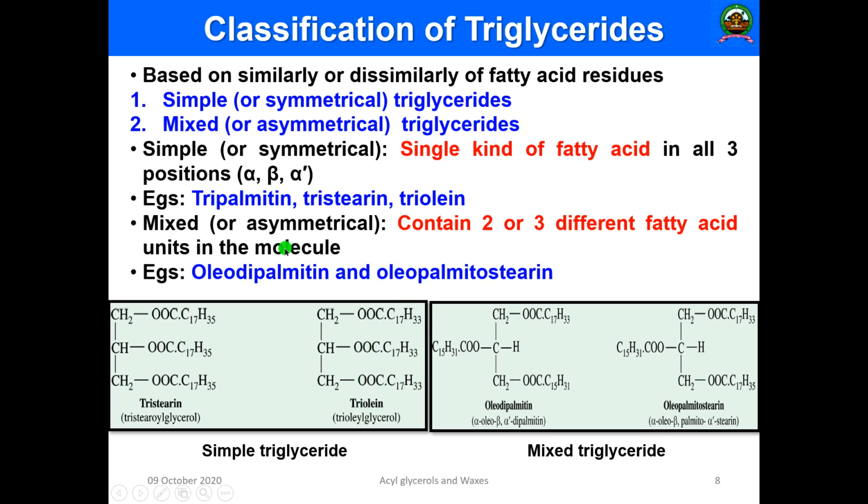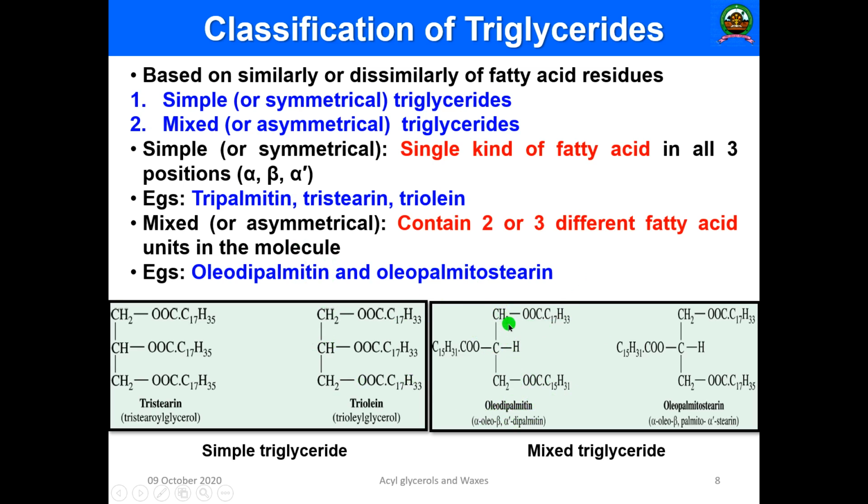Then mixed or asymmetrical triglycerides contain two or three different types of fatty acid in their side chains. For example, oleodipalmitin and oleopalmitostearin. Here you can see oleodipalmitin. Here you can see this is D form, but this is L form.